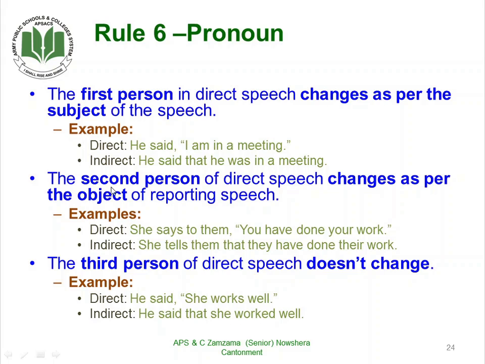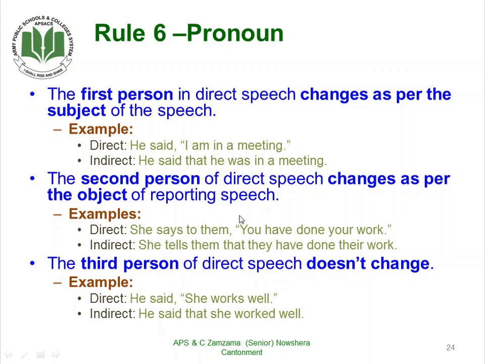The second person, how does the second person change? Second person of direct speech changes as per object of the reporting speech. For example, she says to them, "You have done your work." Now here, them is the object of the reporting speech, and you is the second person.